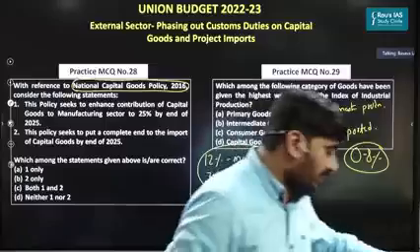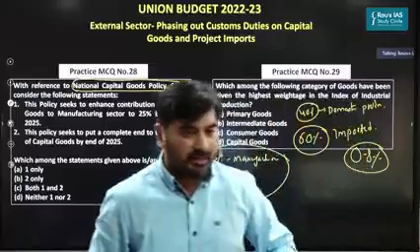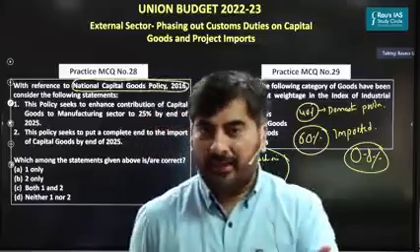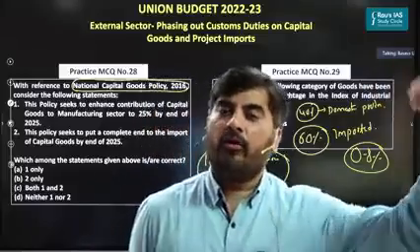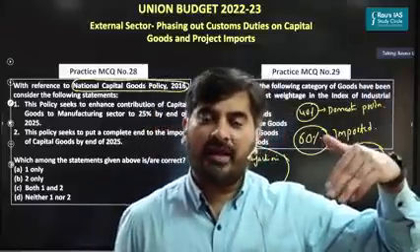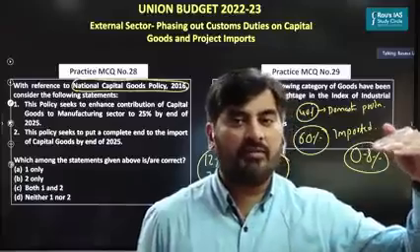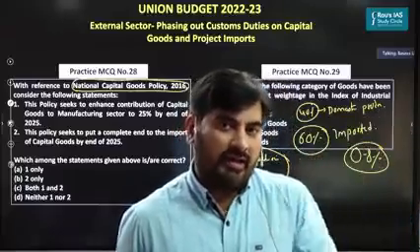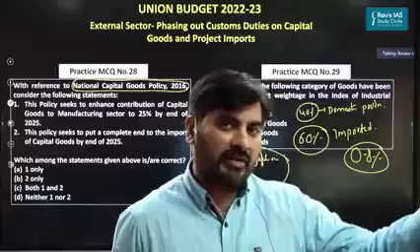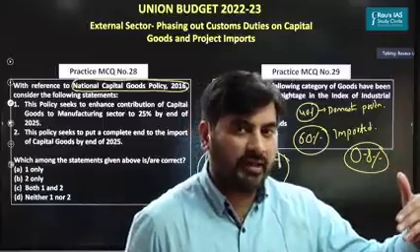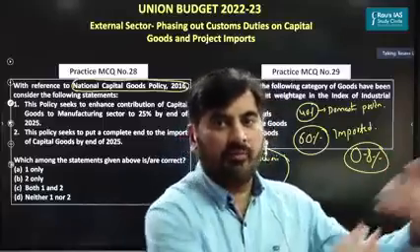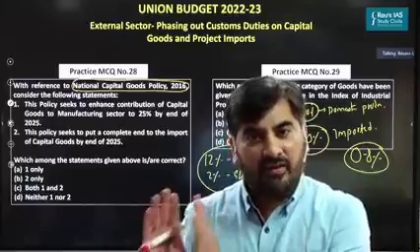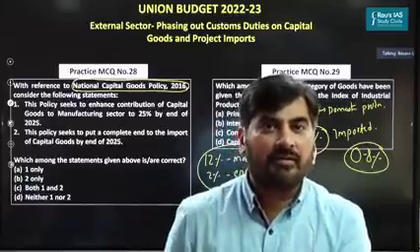See, in India, what we do is we allow the industries which need capital goods to import capital goods from other countries at almost 0% custom duty or lower customs duty. So when you allow industries to import capital goods at lower custom duty, obviously most of the industries will import capital goods from other countries at lower cost. This will in turn affect the domestic manufacturing of capital goods, right?